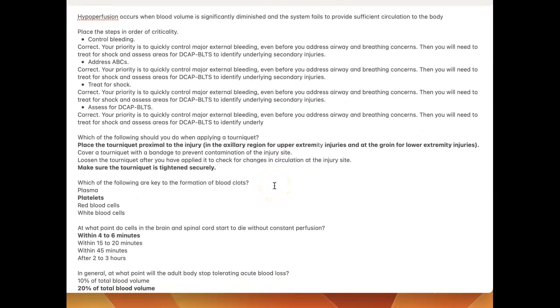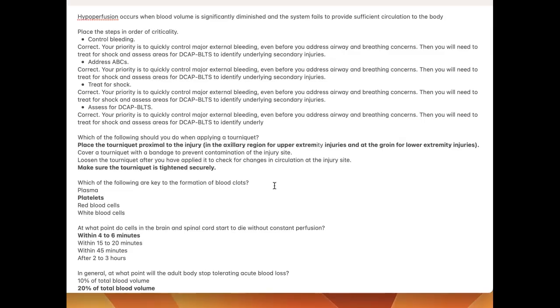Chapter 26. Hypoperfusion occurs when blood volume is significantly diminished and the system fails to provide sufficient circulation to the body. Place the steps in order of criticality. Control bleeding, address ABCs, treat for shock, assess for DCAP-BTLS.